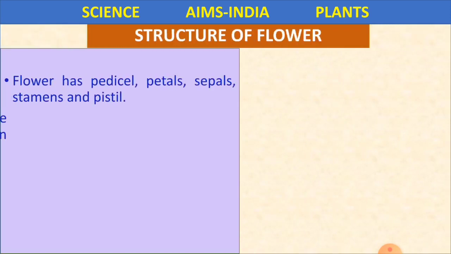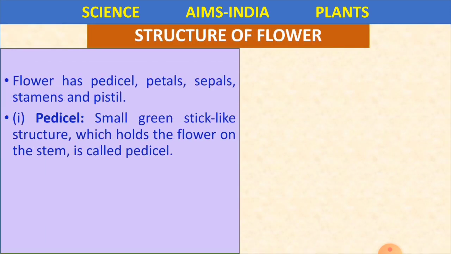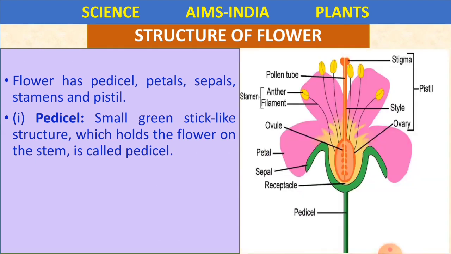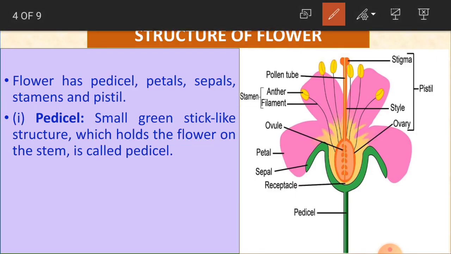Now we'll see the structure of a flower. As we learned, the flower is very important in the plant. Why? Because the flower is mainly responsible for reproduction. Here we are going to learn the flower structure. Flower has pedicel, petals, sepals, stamens and pistil. So what are the main parts of the flower, children? They are pedicel, petals, sepals, stamens and pistil.